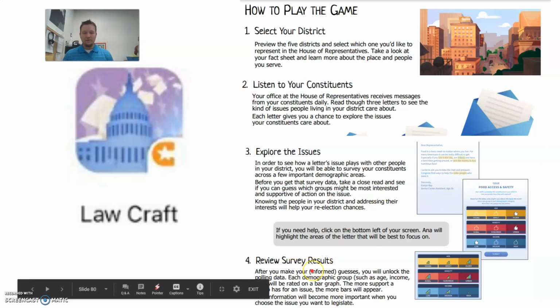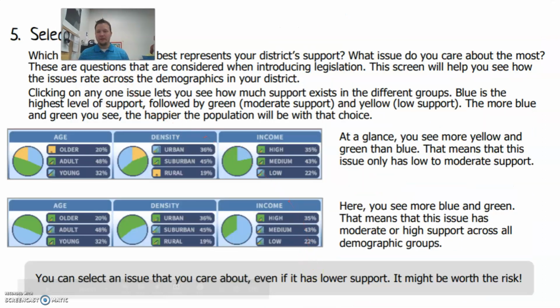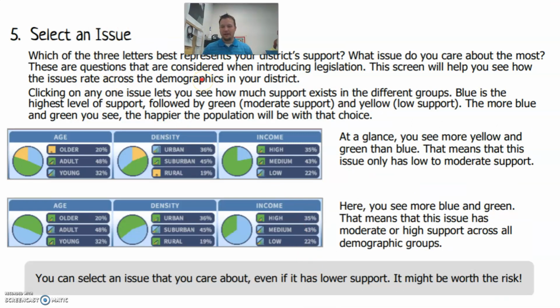So after you've reviewed the survey issues, you're going to select the kind of issue as well. So this is the 3 letters that best represent your district and your support. And you'll look at the age, the density, meaning is it urban, suburban, or rural. Urban means inner city. Suburban is kind of like Plymouth, outside of the inner city. And then rural is more of the countryside. And then income level, is it a high income level, medium in the middle class, or low income level in the lower class as far as that income level is.